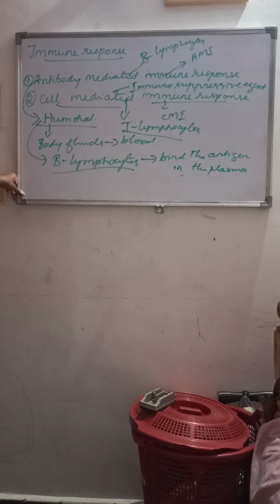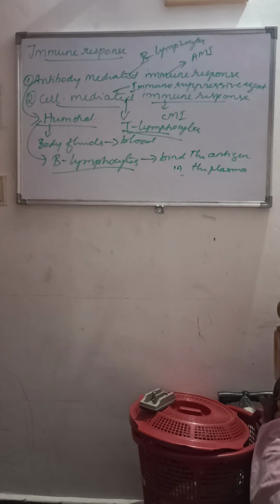So hope you got to know what is CMI, that is cell mediated immune response. This cell mediated immune response means the immune response brought about due to the attack of the cell membrane by pathogens or antigens. It is mediated by T lymphocytes, right?